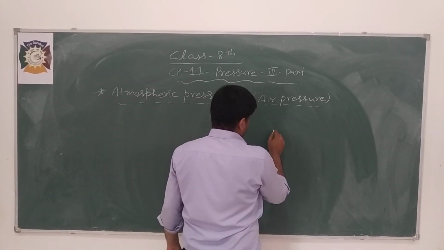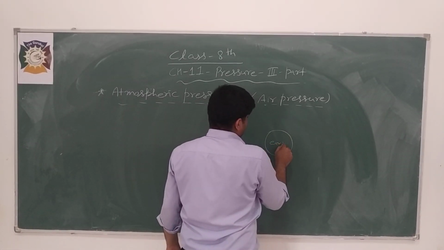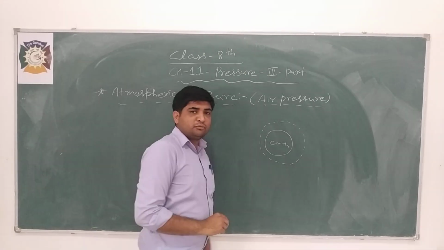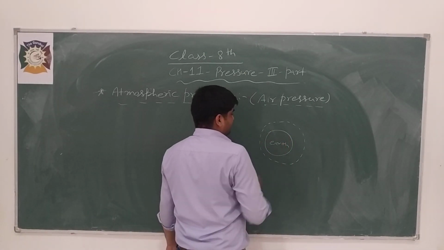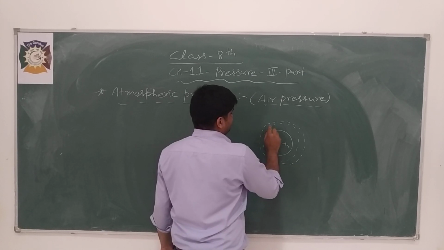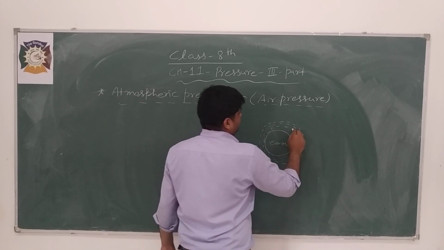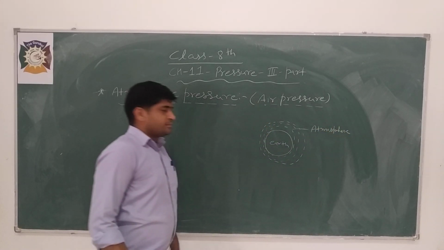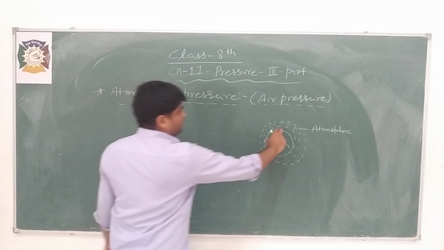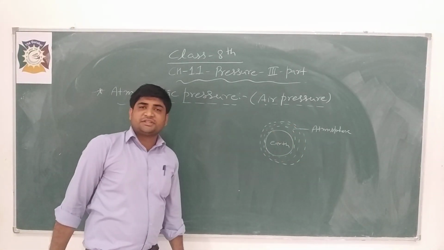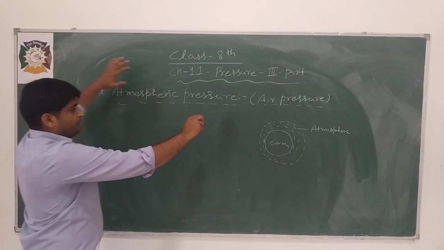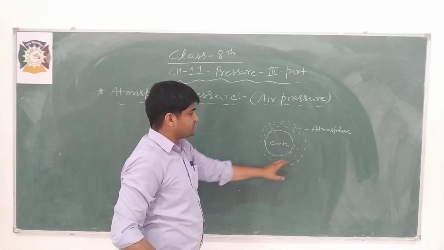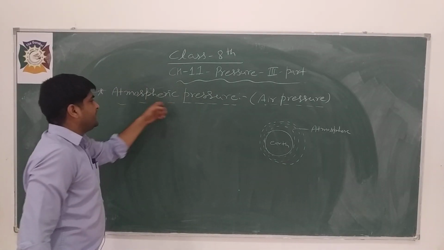As we know, suppose this is our earth, and this is the atmosphere of the earth, and it is in the form of many thin layers. The atmosphere is made up of a number of gases. So the pressure exerted by the atmosphere on the surface of the earth is known as atmospheric pressure.